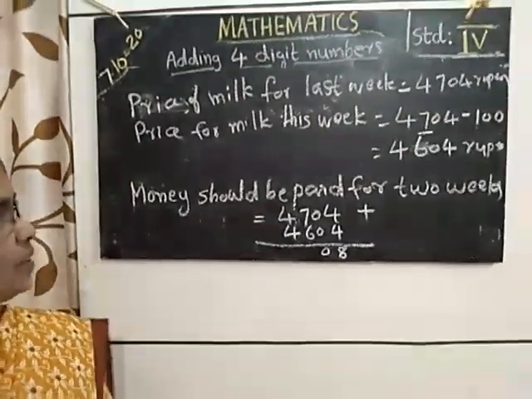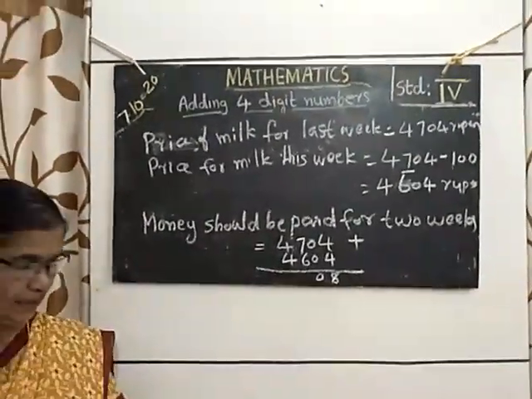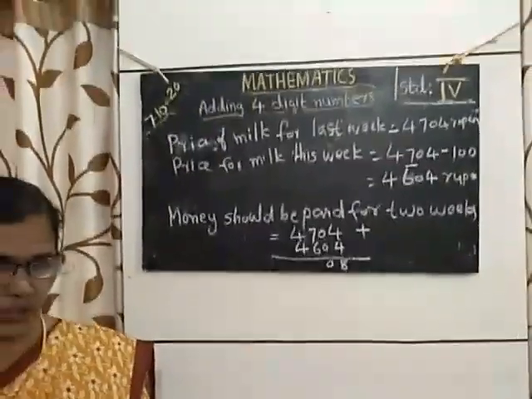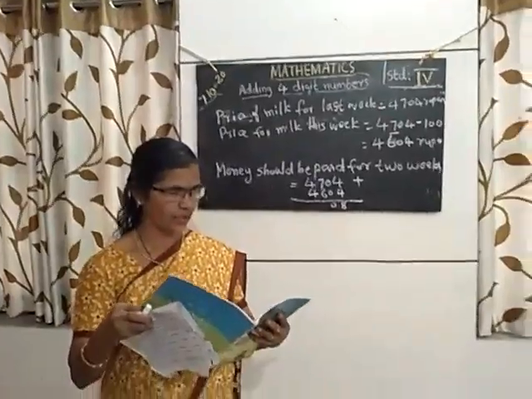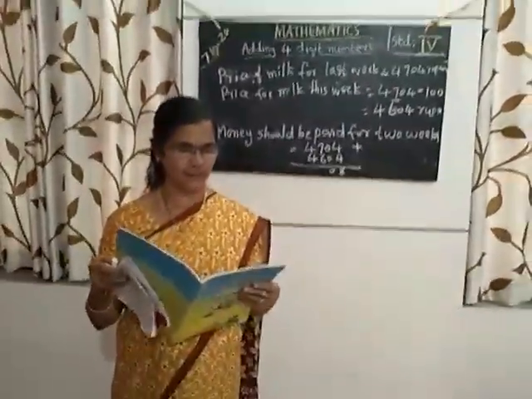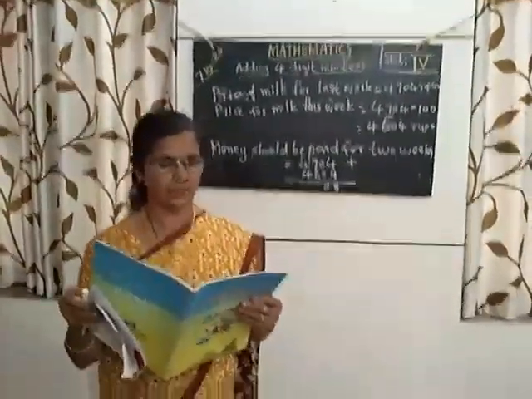Okay. You complete this. Then you have to write different numbers, number patterns. Complete the pattern.